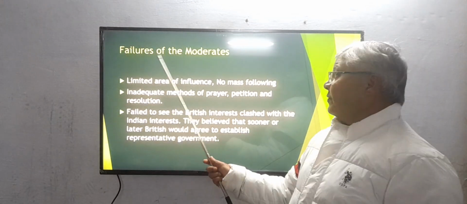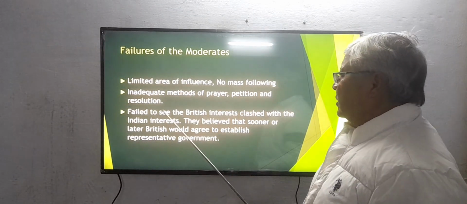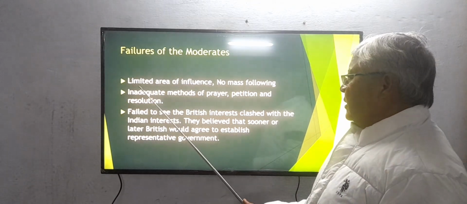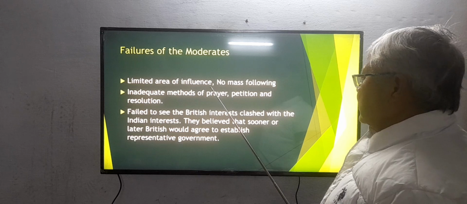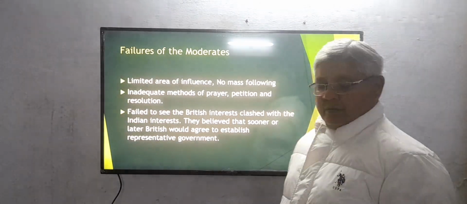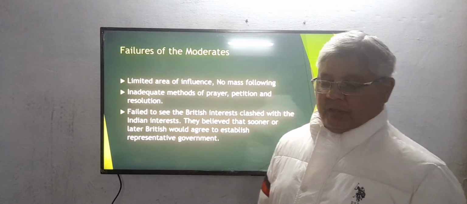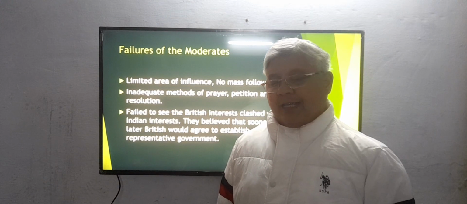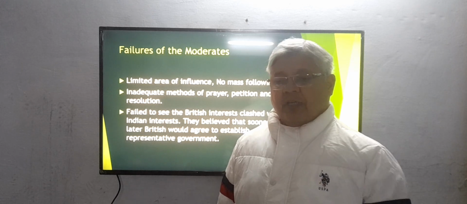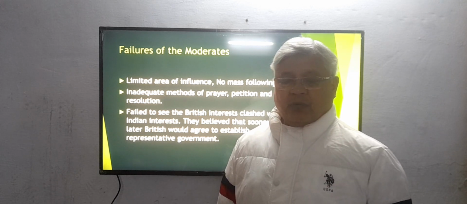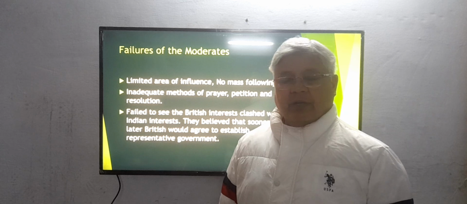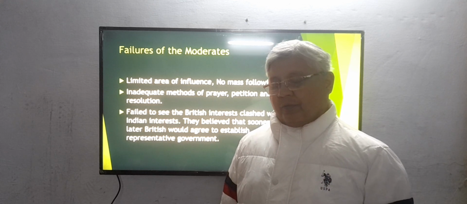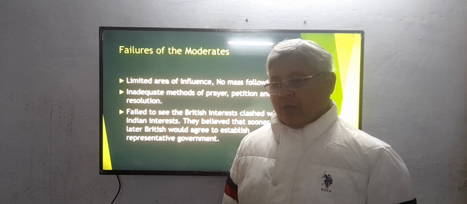So what were the failures of the moderates? First, the moderates had a very limited area of influence and no mass following. Their influence was confined only to the educated middle class, while 70-80% of the population were uneducated Indians. They did not know what their activities were, what their demands were, what the Indian National Congress was, or who the leaders were.